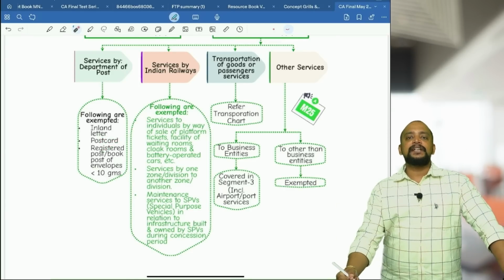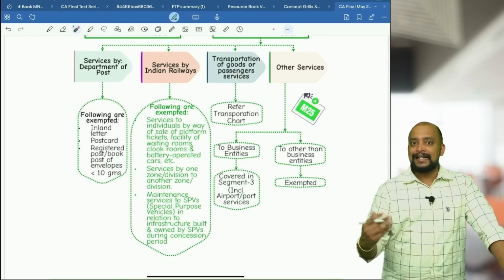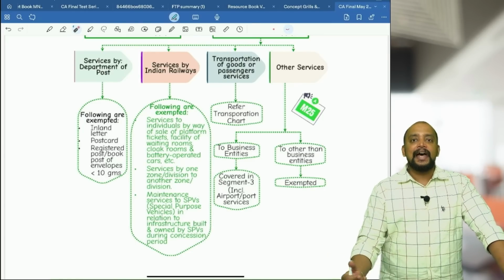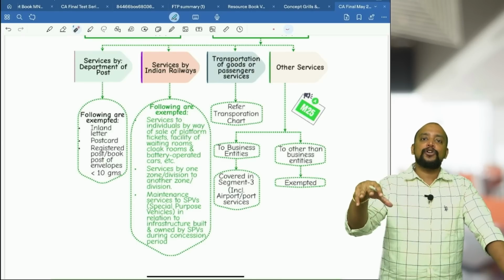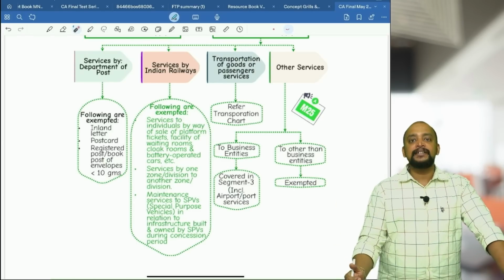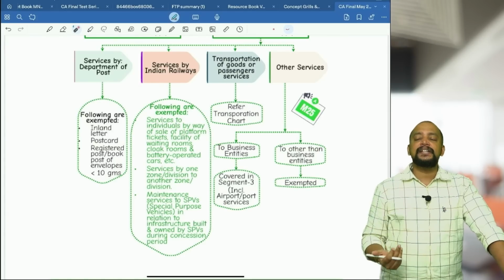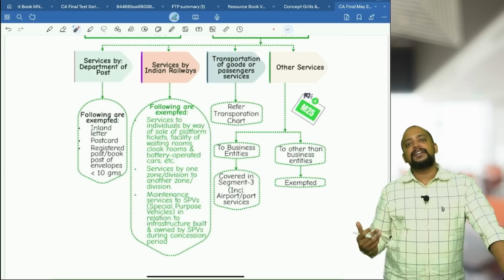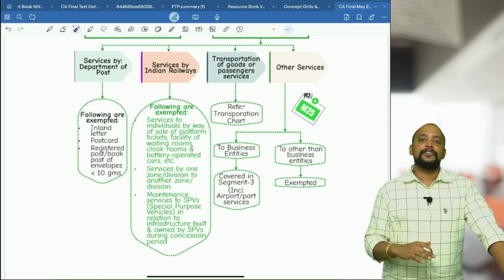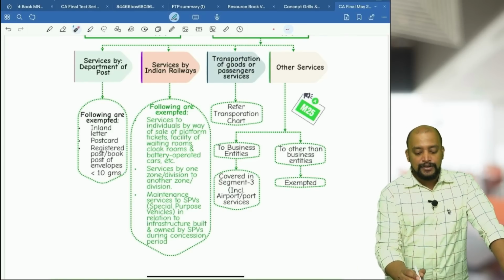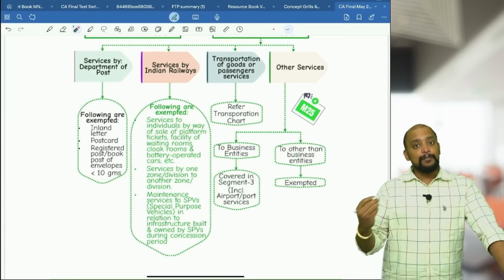So usually railways will be providing individuals certain services like cloak room and waiting hall charges, and they will even be providing battery operated vehicles, platform tickets. So these services provided to individuals, the money collected will be exempted. Previously there was a confusion as to whether it will be taxable or exempted. So now they have specifically given it as exempted. So services to individuals by way of sale of platform tickets.